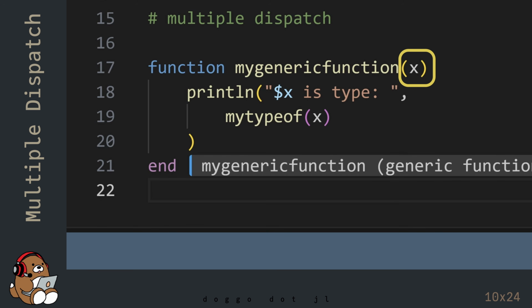In many other programming languages, this would not be allowed. In many other programming languages, you need to specify the data type for all function arguments. Otherwise, you'll get an error message. But in Julia, you can declare and define truly generic functions that can be used with any data type, thanks to multiple dispatch.